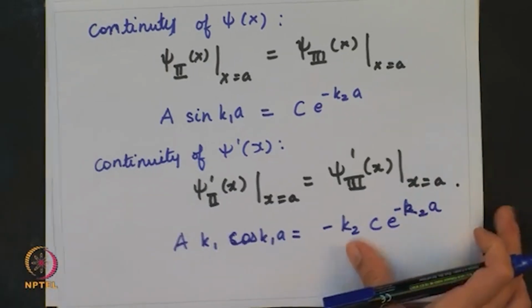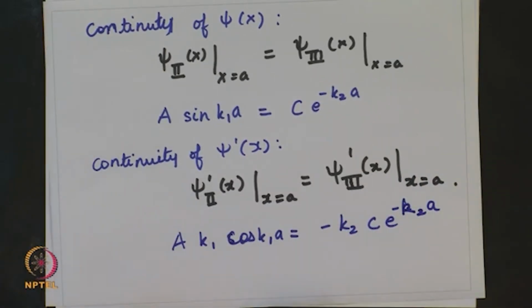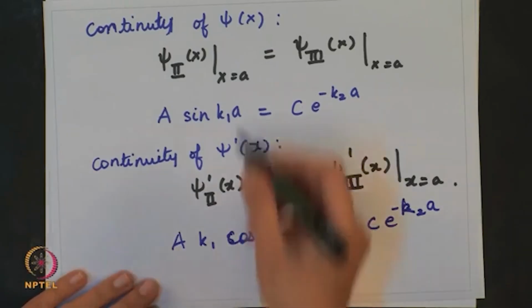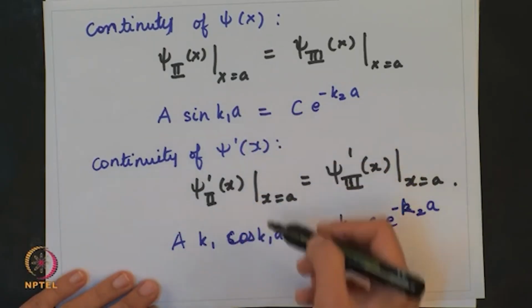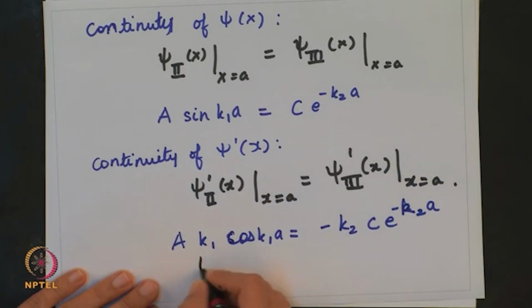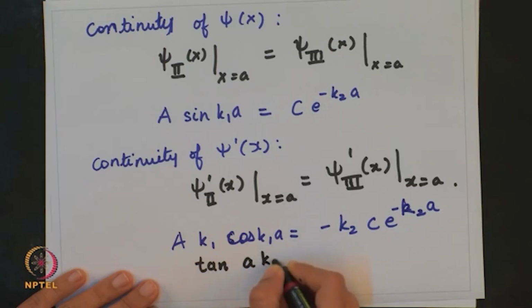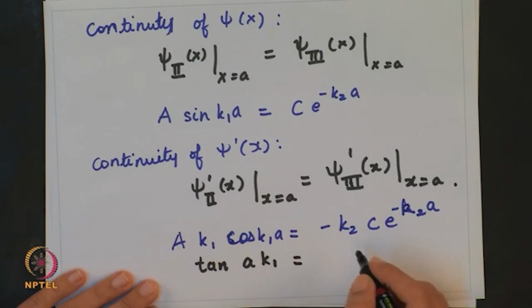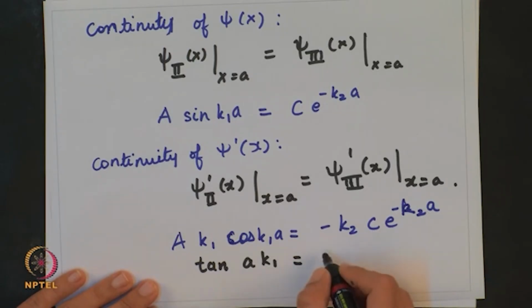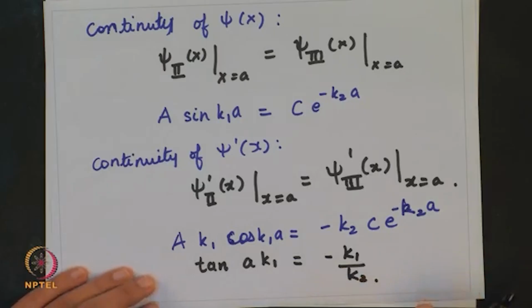Finally, you have to divide the two equations, and then what you obtain is tan of a k1 equal to minus k1 upon k2, which is nothing but what is given to you in the question. So, this is the final result.